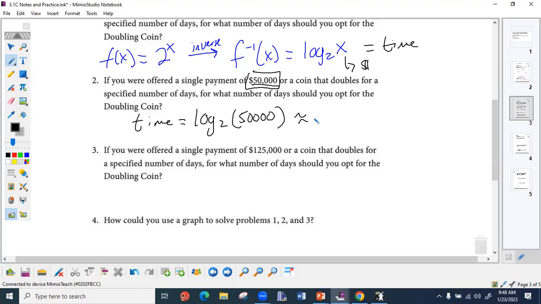About how many days will it take for us to get our money? Make sure you round correctly. Because if you round down, will I be at 50,000 or will I be shortchanging myself? I'll be shortchanging myself, so we're going to round it up.